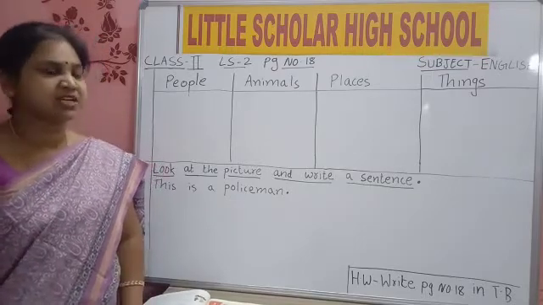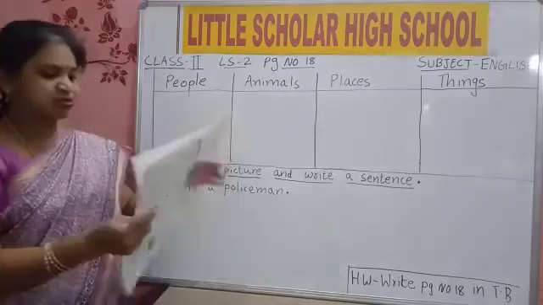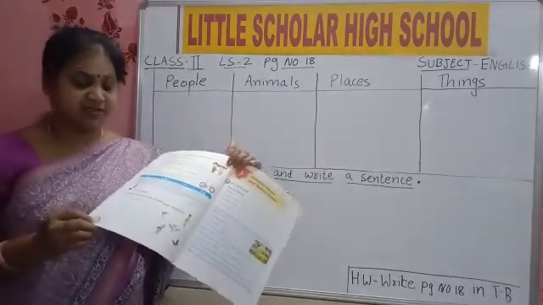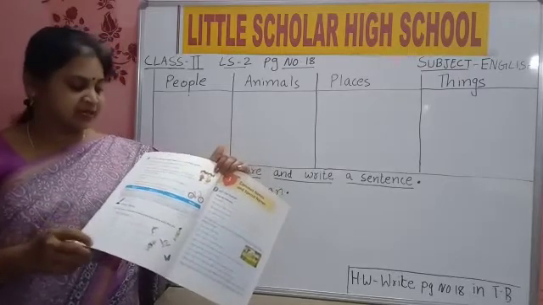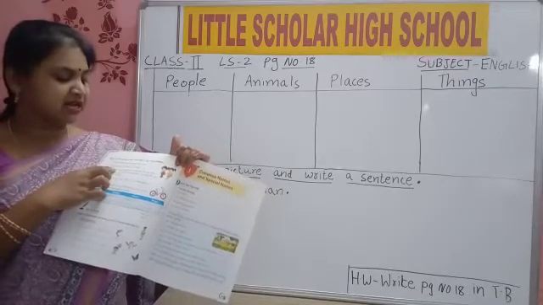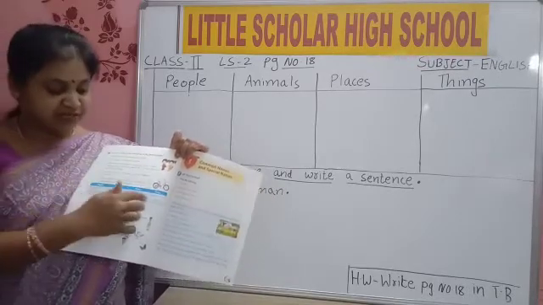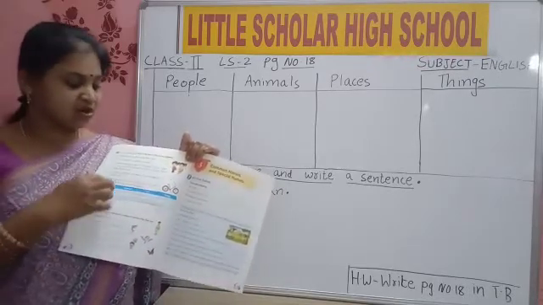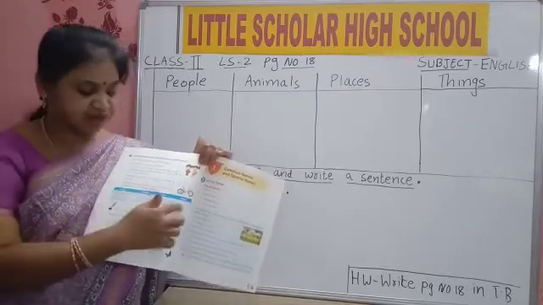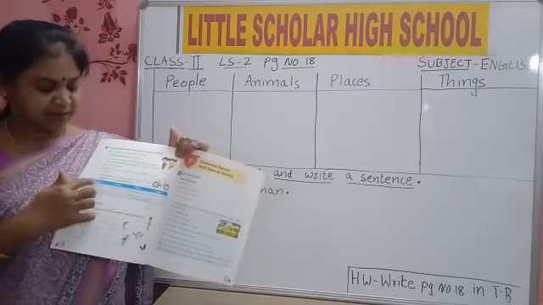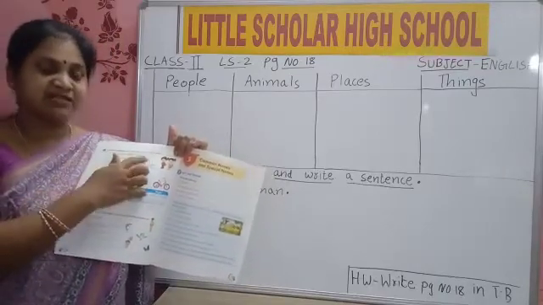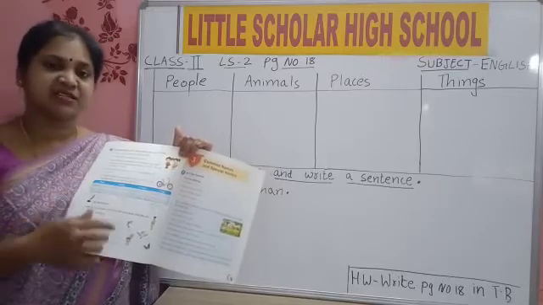Taking class 2 subject English. Take your textbook, English grammar textbook page number 18. Already we have circled the naming words. Now we will write in the columns. Already we have done circling the naming words in the previous class. Now we will write in the columns here. People, animal, place, columns are given. We will read the sentences and write the words in these columns.